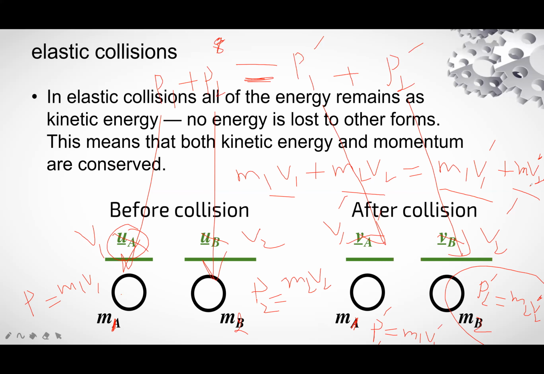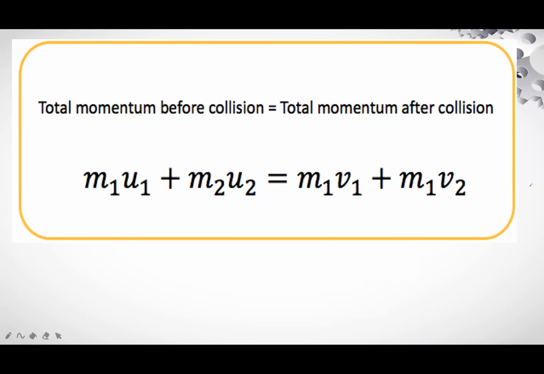Now this is a typical example, molecules. Total momentum before collision is this one. We have written V1, V2, and this is V1 prime, V2 prime.